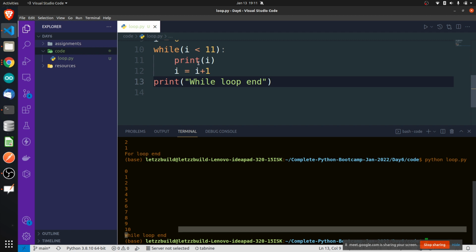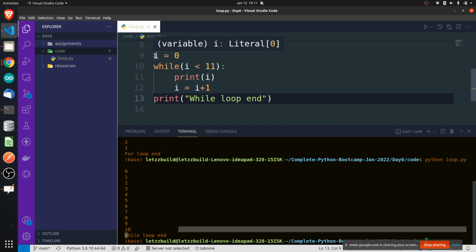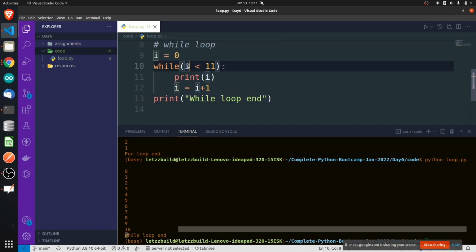Okay, so what will exactly happen here? While i is equal to 0, i will be removed and 0 will be placed here. So 0 is smaller than 11. Is it true or false? Come on, fast. True. So this expression now will be removed and here true will be substituted.